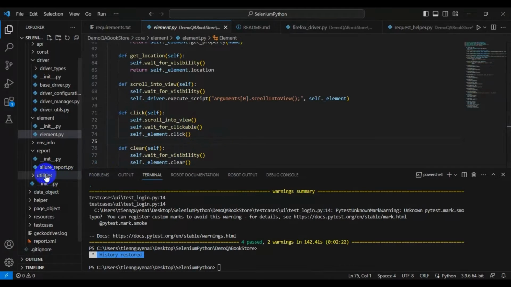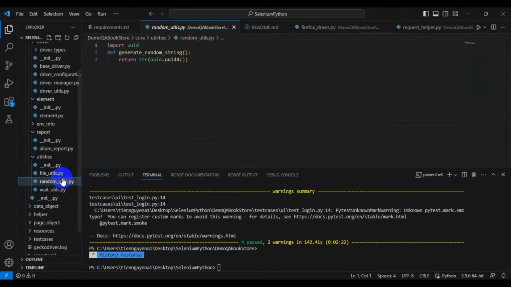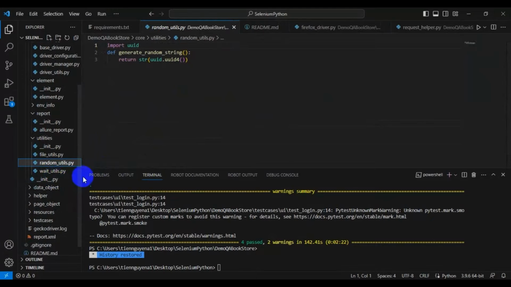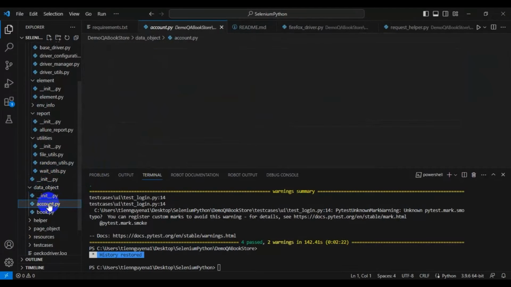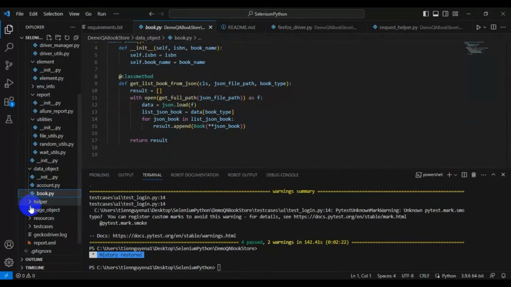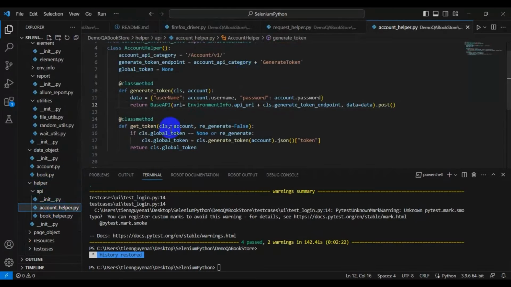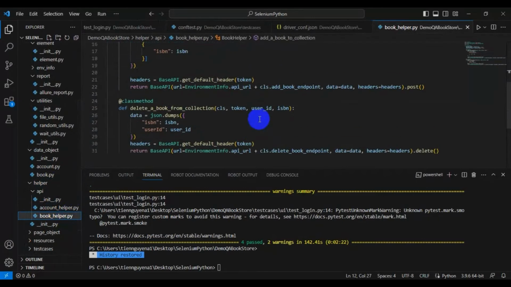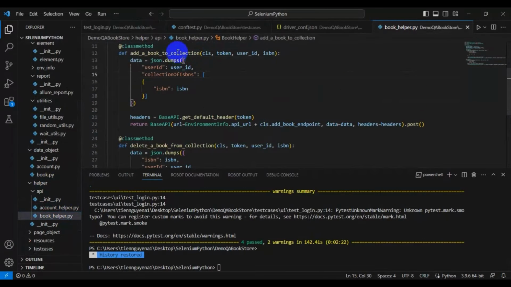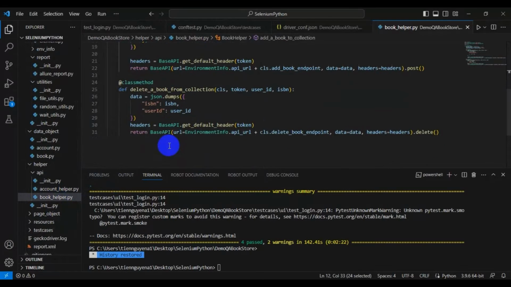The utilities folder contains all the common methods used for the project like datetime or random method. Data object folder is the place we store class for data like user account or book. The helper folder is the place we define the helpers for this project. For example, we implement the keywords for API here. In this project, we leverage the API to prepare or clean test data. It not only reduces the execution time but also makes the script more stable.